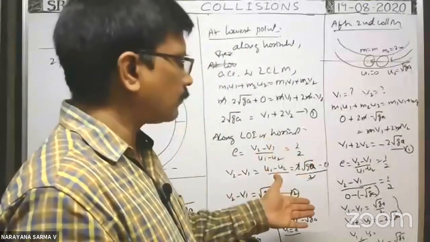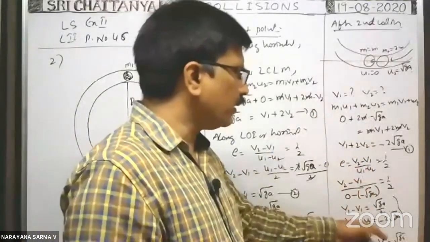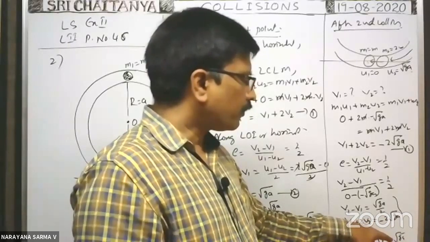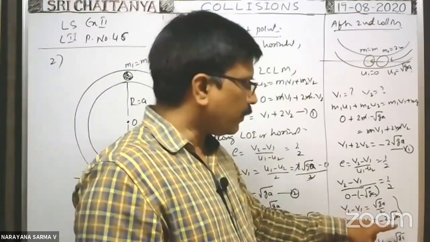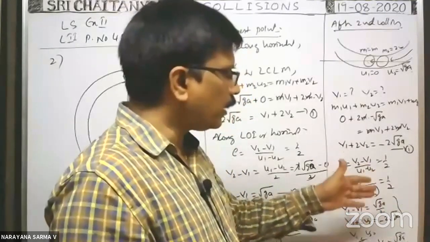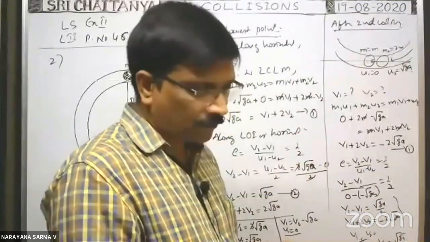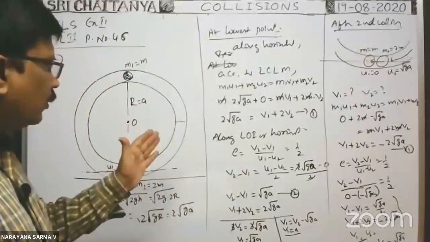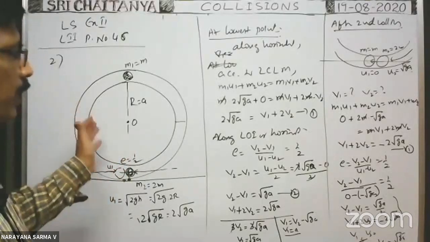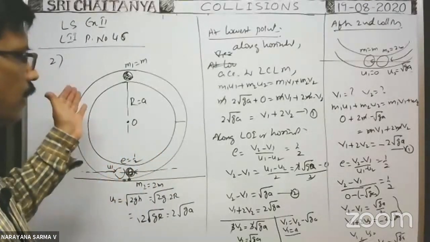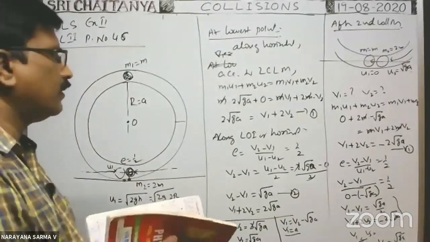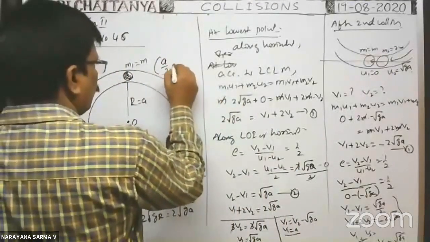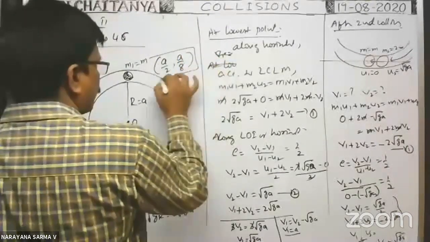What about the second sphere? V2 square by 2G. V2 square means root GA by 2 whole square means GA by 4 into 1 by 2G. That means G cancels, A by 8. I think the first option you will get. After the second collision, what are the heights reached by the first sphere and second sphere? The first sphere rises up to height A by 2, the second sphere rises up to height A by 8. So heights raised are A by 2, A by 8. You will get these answers.